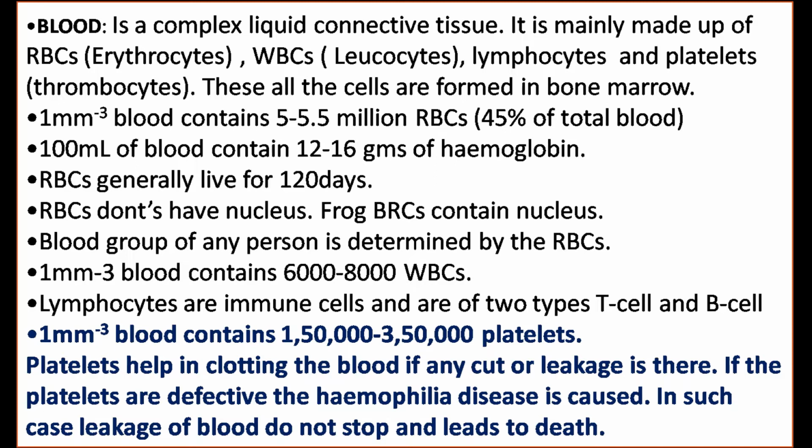And then RBCs generally live for 120 days. Then next fact you see, RBCs don't have a nucleus. The amount of WBCs is 6,000 to 8,000 per cubic millimetre of blood, and the RBCs are approximately 5 to 5.5 million.